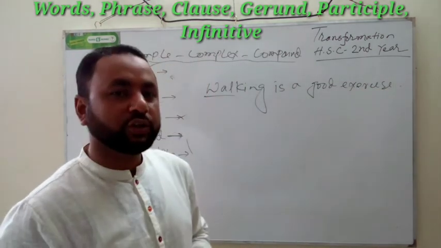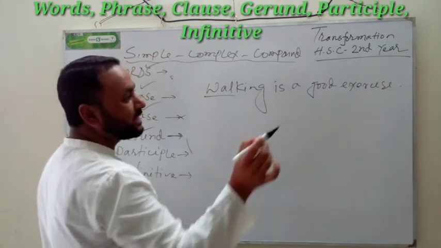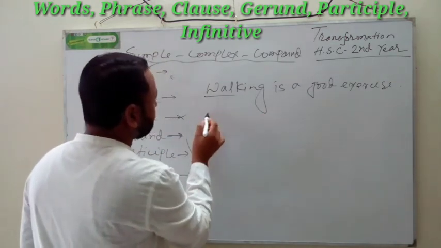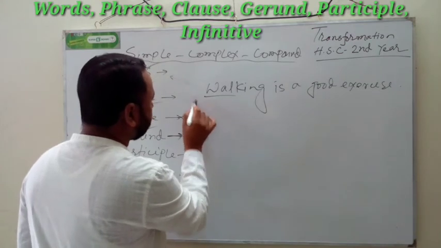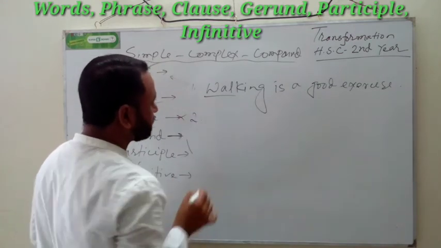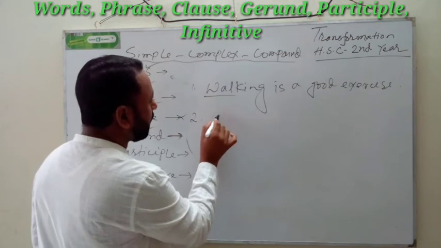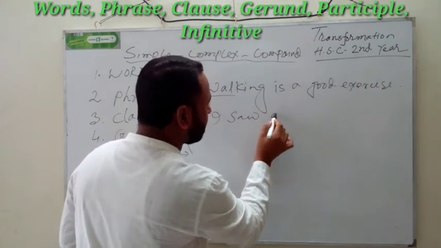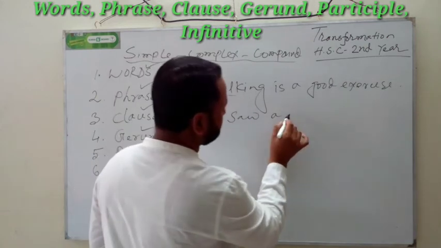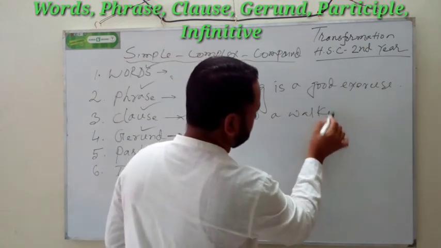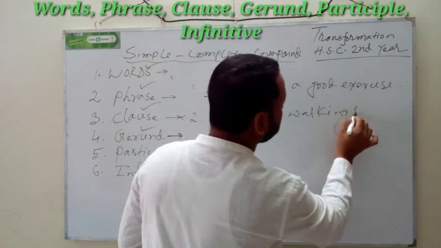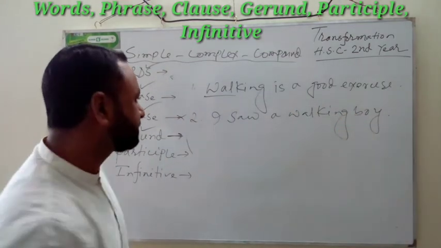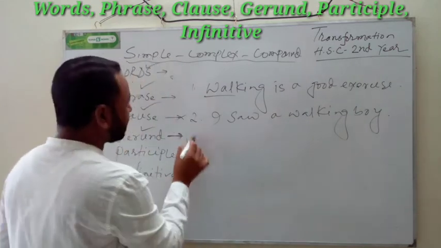Am I clear to you? Example 2: I saw a walking boy. I saw a walking boy. And I will give more examples here.